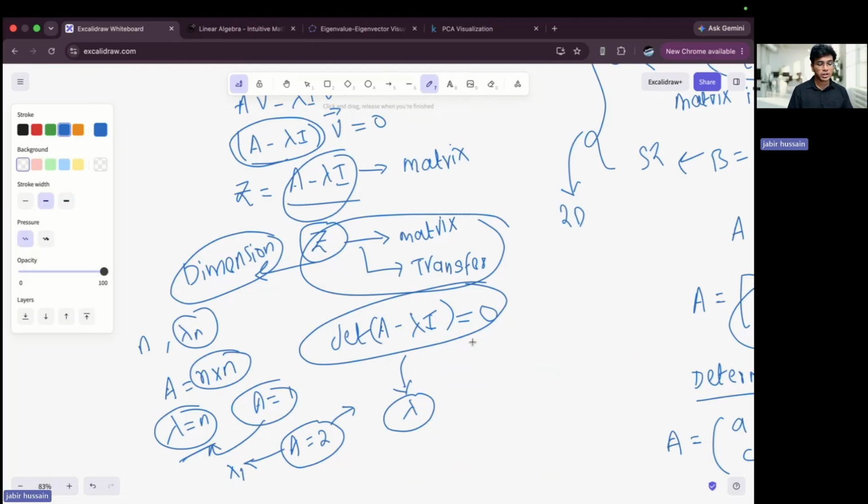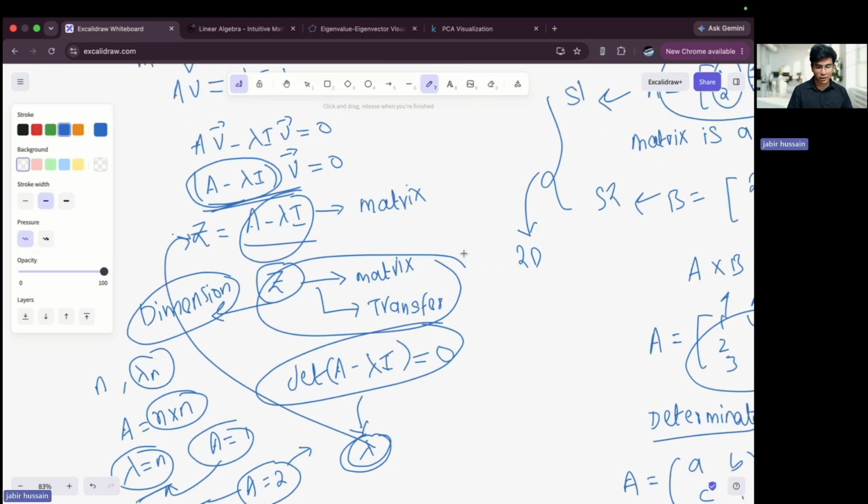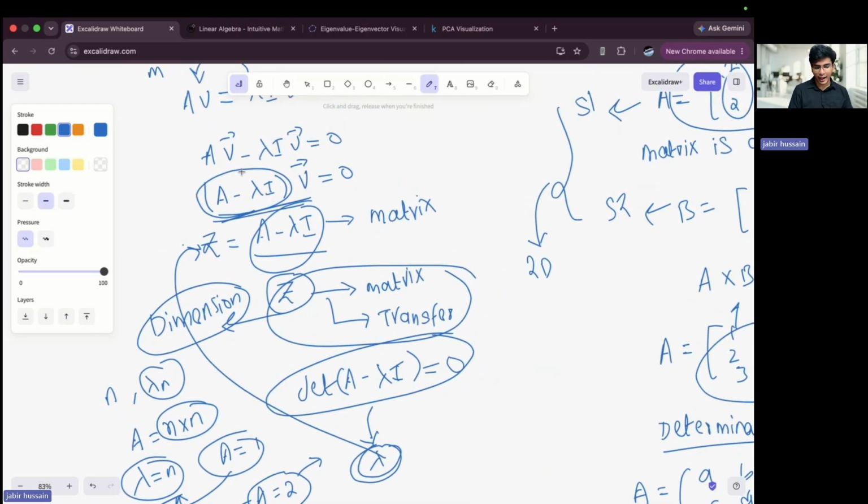Okay, so what you will do is take the value of lambda, put it here, and you will get an equation, right? You will get a matrix after putting in the value. This is our matrix Z, right? So Z and V are two matrices, basic terms, and it equals 0. Can I write that? Let's say this is A, B, C, D, and this is X, Y. I'm just taking random values, equals 0.